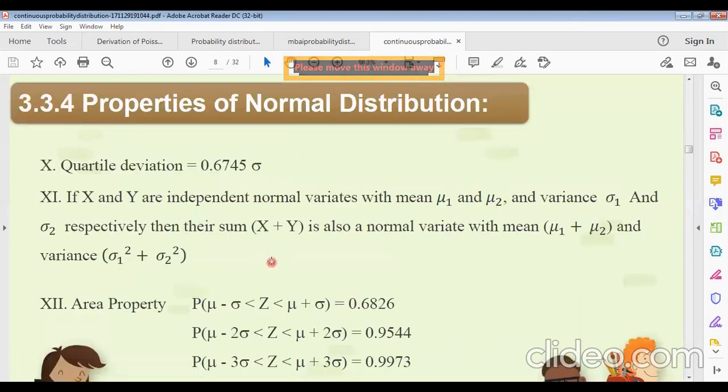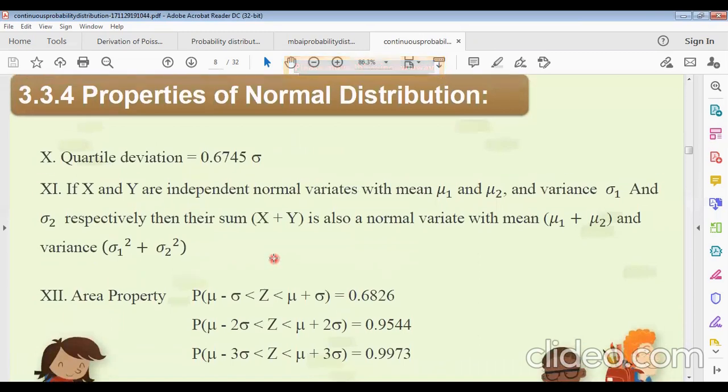If you multiply the standard deviation by 0.8, then we get the mean deviation. These are important properties of the normal distribution. Now another property, number 10. Quartile deviation, what will it be? 0.6745 sigma. That means 0.6745 times the standard deviation will be the quartile deviation. These are important properties of the normal distribution.